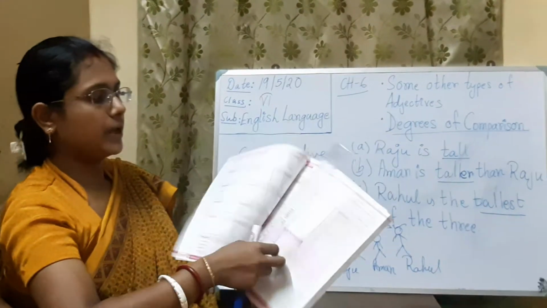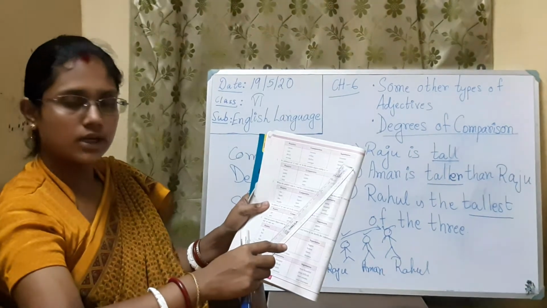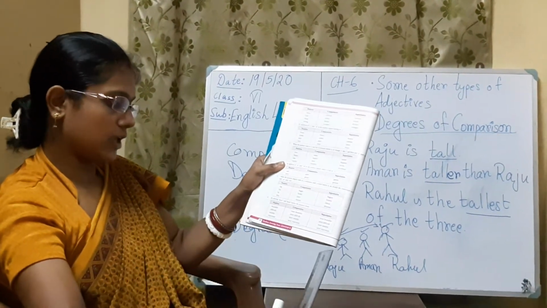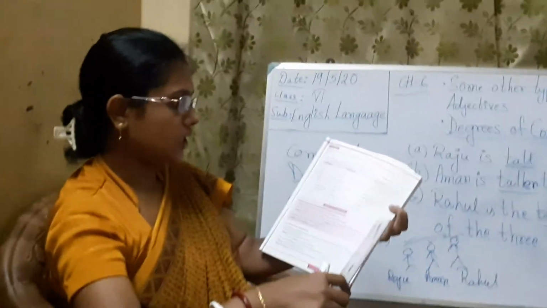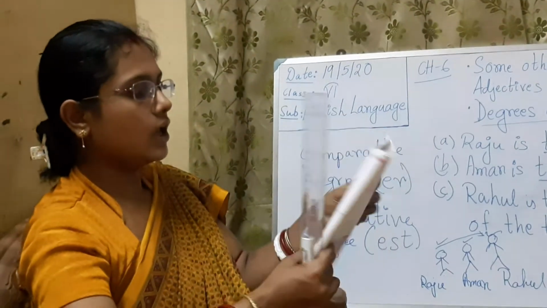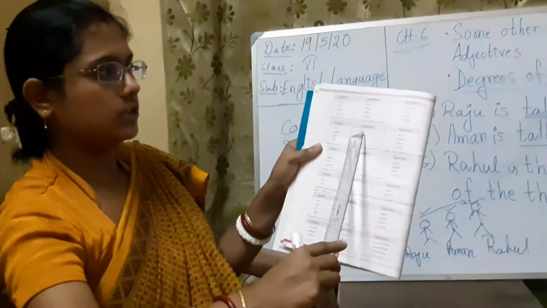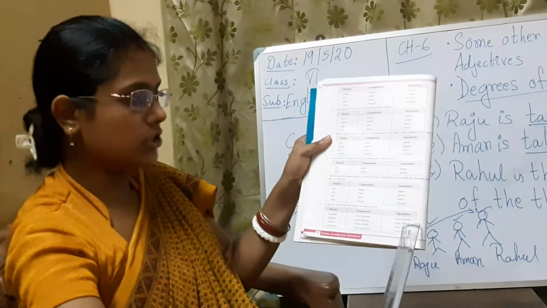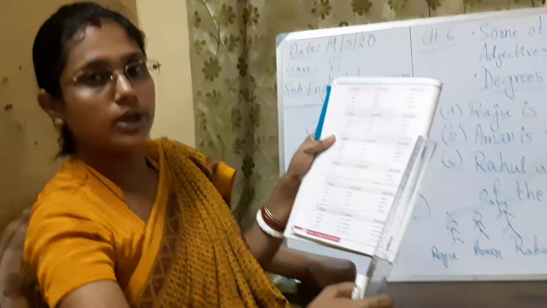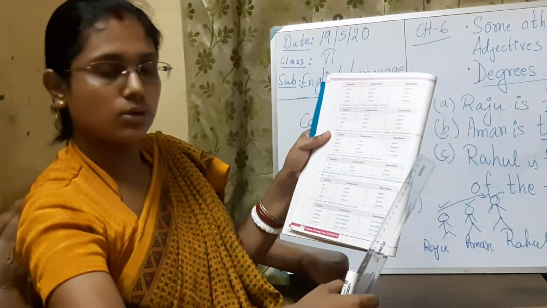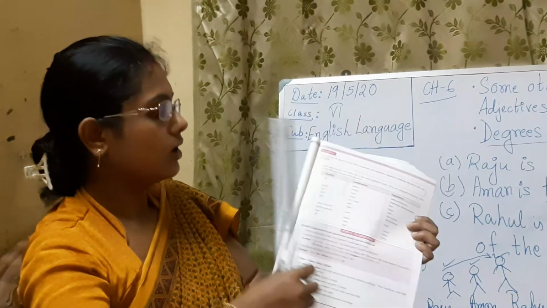Now students, page number 32, many positive, comparative, superlative degrees are there. Please learn by heart this page. Okay, page number 32 and page number 33. Here it ends. Okay, so how each positive degree, comparative degree and superlative degree is changed, please learn by heart. Then it will help you to do the other exercise. Okay, so please learn by heart this portion, and then we shall go to the exercise portion.